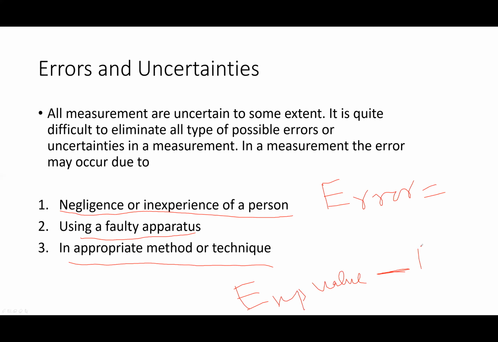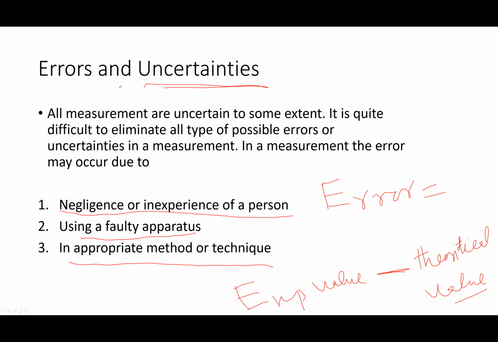Uncertainty means if you make a measurement, you make an observation, you measure the height, and you are not reasonably sure about that measurement, then the measurement will be uncertain.